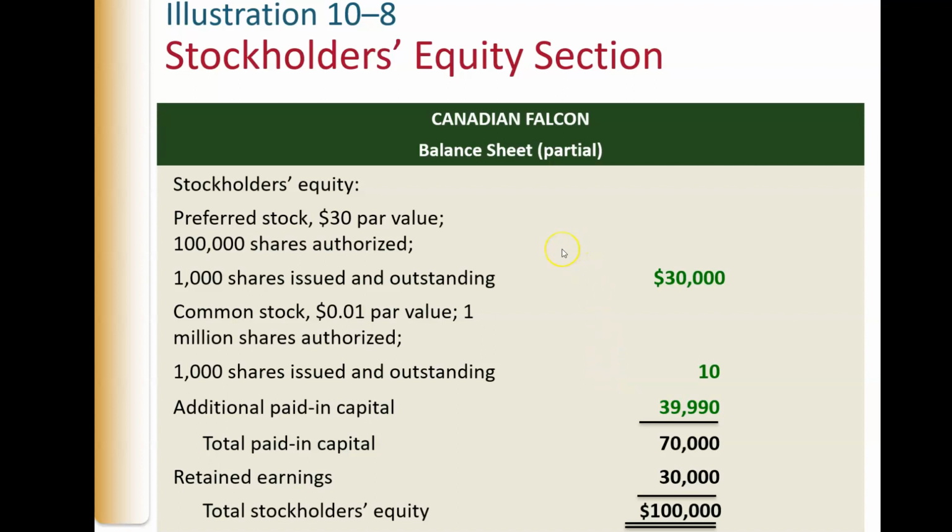Now, the stockholders' equity section of the balance sheet is going to start looking a little bit different. Now we've got two different types of stock, preferred and common, with a description: $30 par value, 100,000 shares authorized, 1,000 shares issued and outstanding. Common stock, 1 cent par value, 1,000,000 shares authorized, 1,000 shares issued and outstanding. And then additional paid in capital. That's everything that was paid in over and above the par value, and we'll do some examples of that. And then we have retained earnings for a total stockholders' equity. So we've expanded on this a bit.